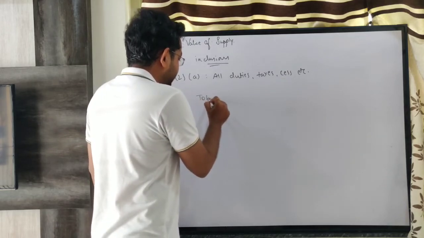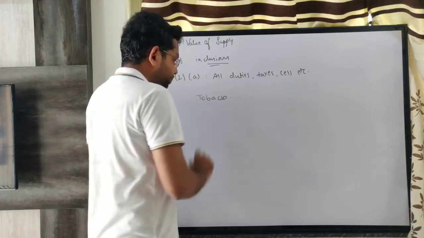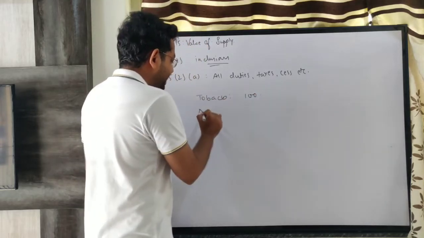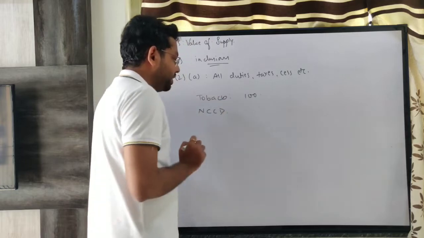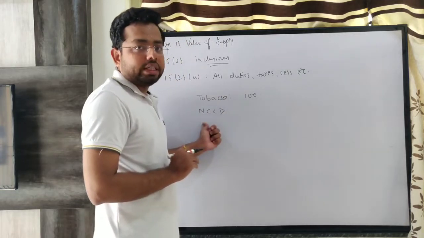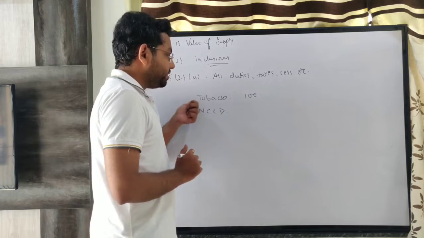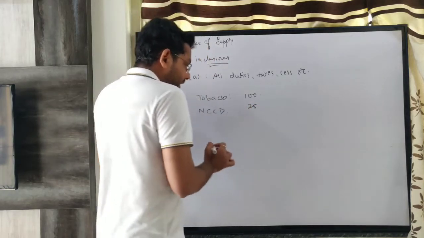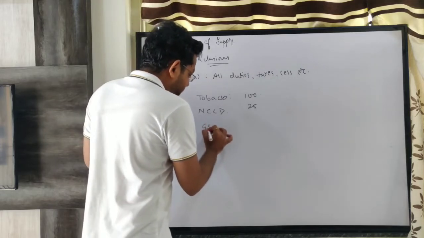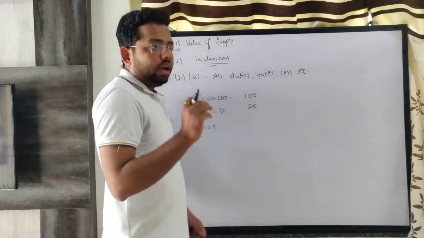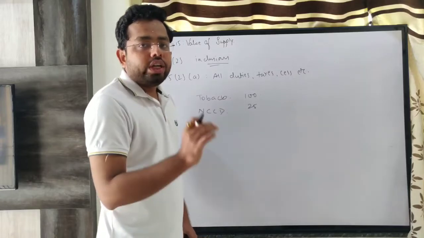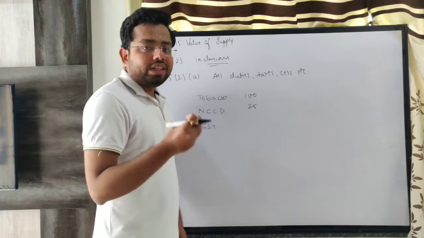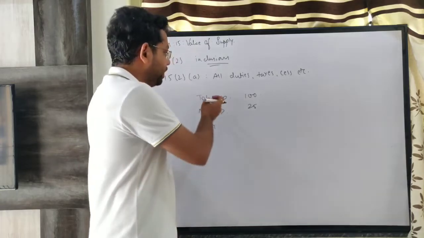Say I am selling tobacco. On tobacco, I am selling at 100 rupees. Then there is a duty known as NCCD. This is one type of excise. It has still not been abolished and it is leviable on tobacco products. It is 25 rupees. Now comes the question of charging GST. Clause A is very clear that you need not include GST in the value of supply. Now that is very obvious. You cannot include it in the value of supply.